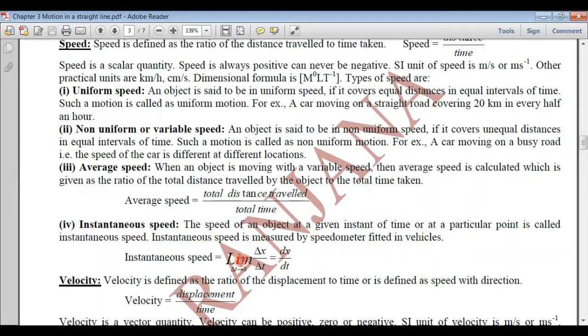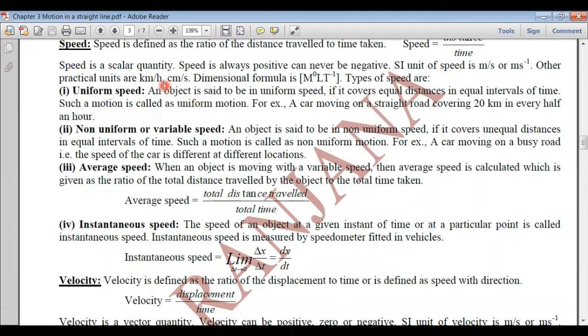Then how do we find out the instantaneous speed? This delta x upon delta t is the change in distance with respect to time. But if this time interval delta t is very small, that is tending to 0, then this can be written as dx upon dt. So the instantaneous speed is given by dx by dt.